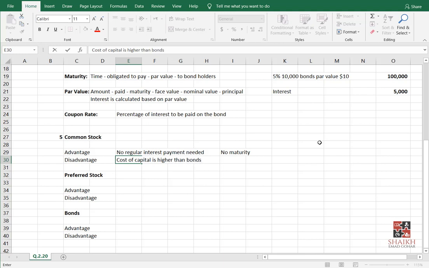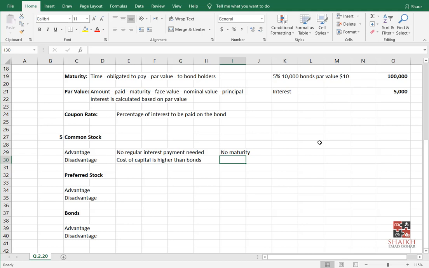Okay. One more thing I will write here for you. When you issue new shares, what will happen? The existing shareholders will lose their holding. I mean, already there are 100 shareholders. Every shareholder has one share. So you can say that every shareholder is a 1% owner of the company.